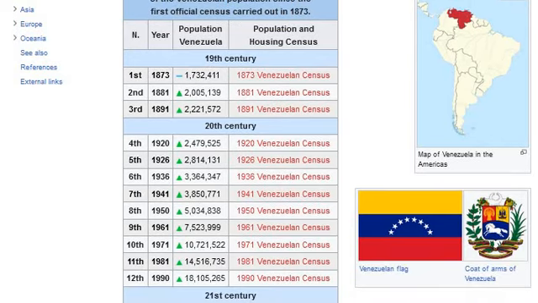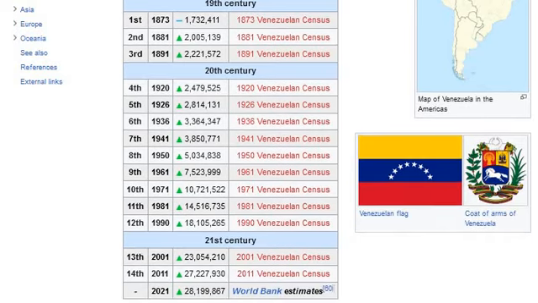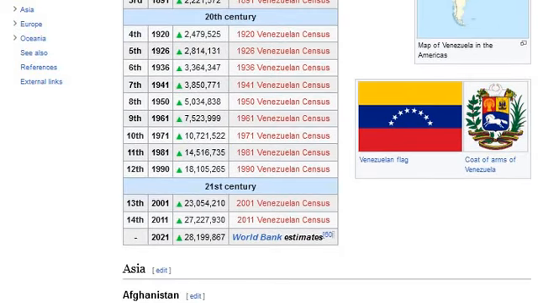Sixth, 1936, increase: 3,364,347. 1936 Venezuelan census. Seventh, 1941, increase: 3,850,771.